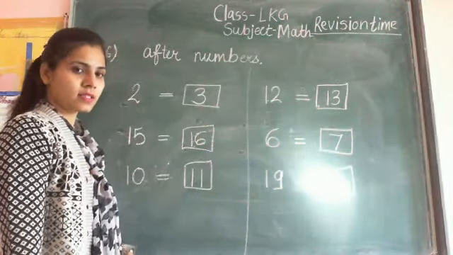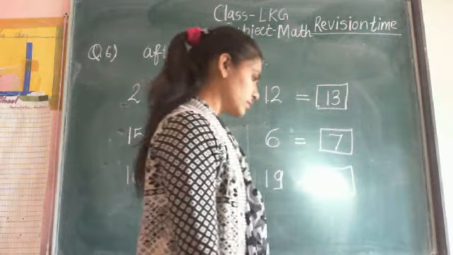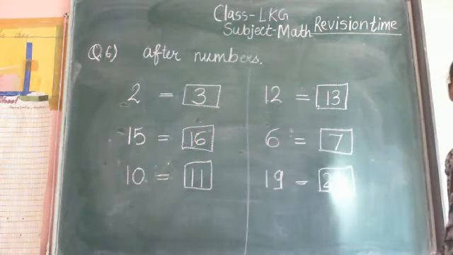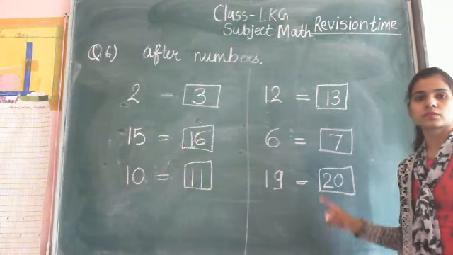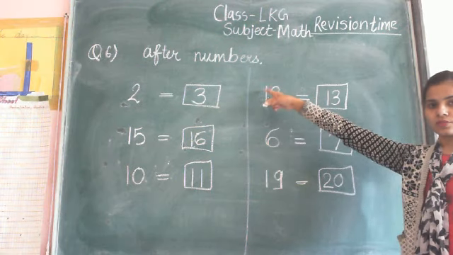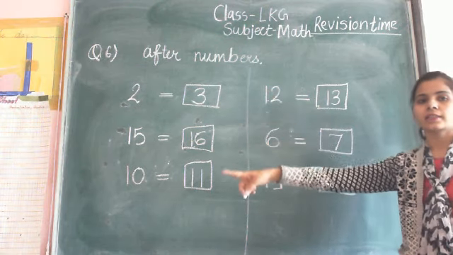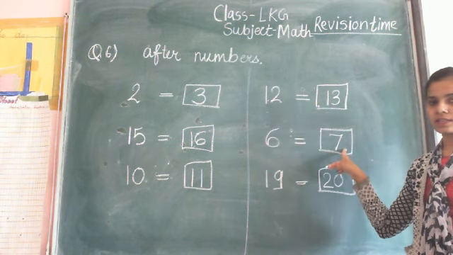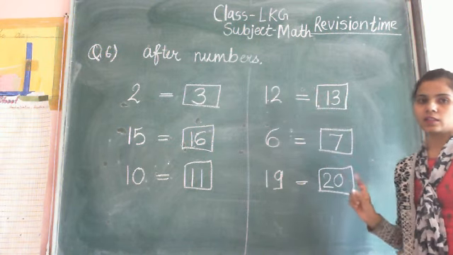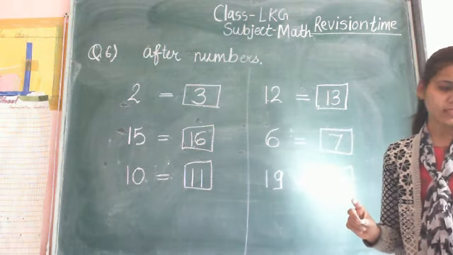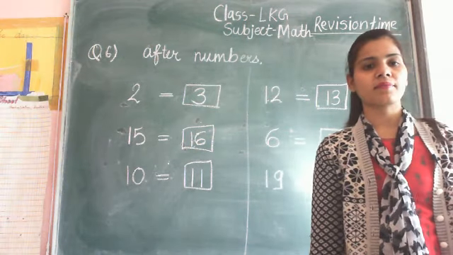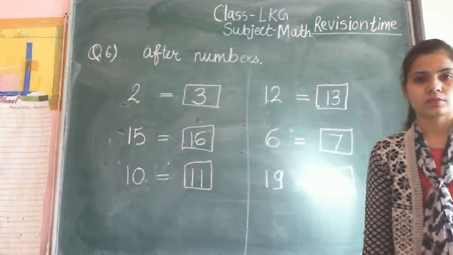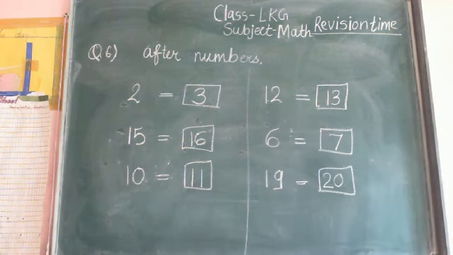So these are the answers. 2 after 3, 15 after 16, 10 after 11, 12 after 13, 6 after 7 and 19 after 20. These are the after numbers. So you keep practice for after numbers and complete it in your math notebook.